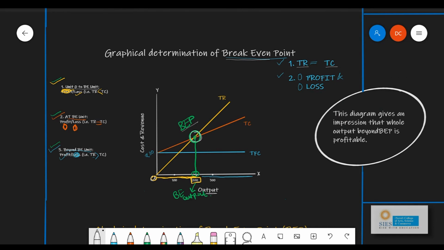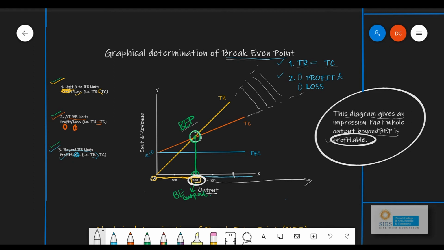Now everything is fine into this diagram, but there is one small problem, which is this. Let us understand and read this. This diagram gives an impression that the entire output beyond BEP is profitable. What they say is, after the break-even point of 200, the entire output beyond 200 is going to be profitable. If we extend this TR and TC, if I make these dotted lines, this shows that the gap between TR and TC is going on increasing. So this shows that you're going to reach break even, and after break even your profits are going to go on increasing forever. This is not something which is true in terms of practical life.